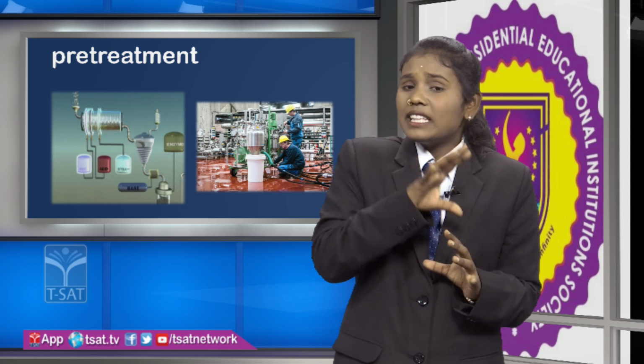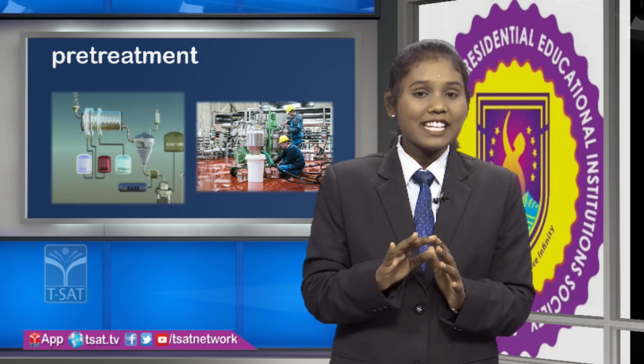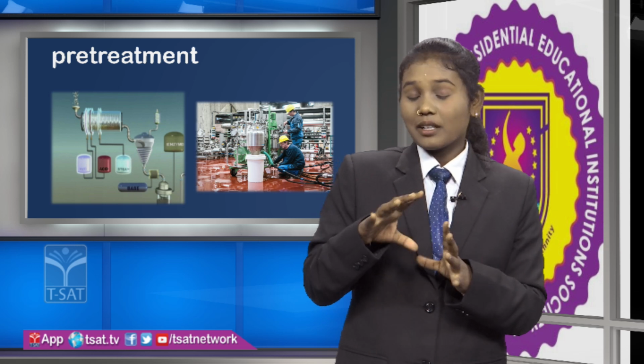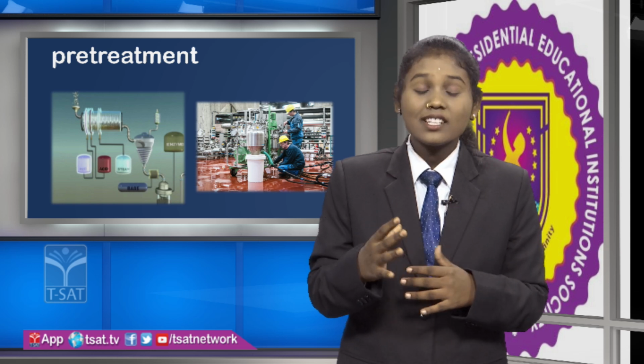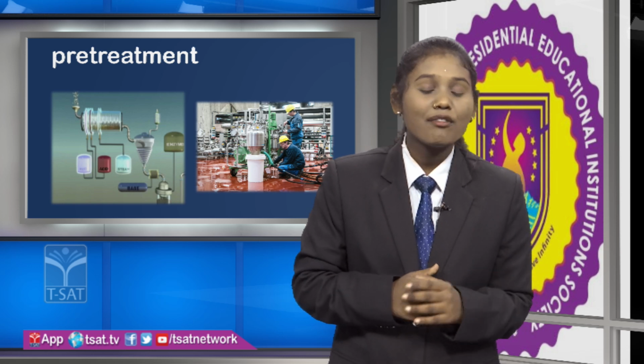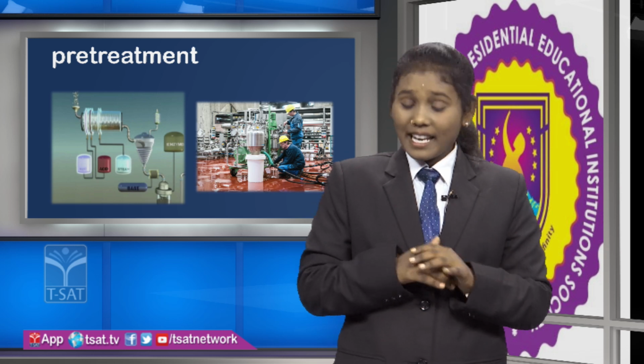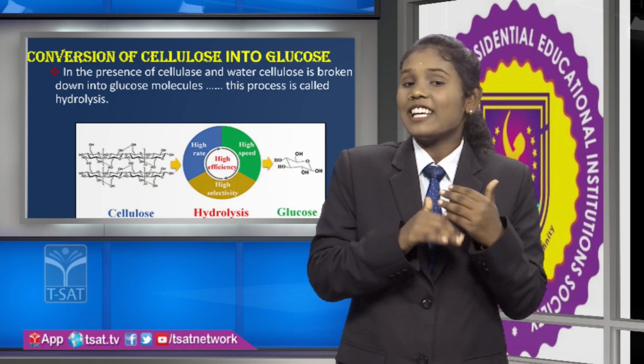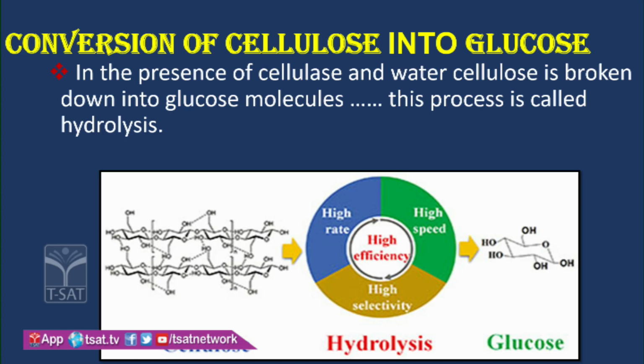In this pre-treatment process, by the reactions there is a formation of cellulose, and next this cellulose undergoes the third step of this ethanol production cycle. Let us know what the third step is. That is the conversion of cellulose into glucose through a process called hydrolysis.